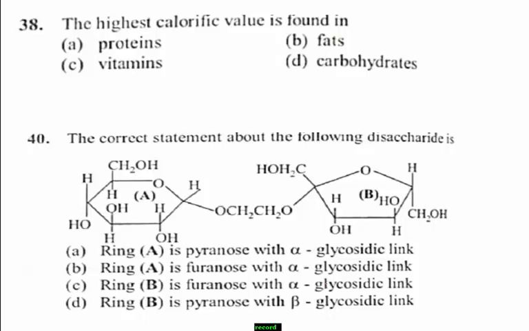Ethanol and fats have the highest calorific value per gram, about 29 and 37 kilojoules per gram. Remember, if you know this theoretical concept, the direct answer for this question is option B, fats. Highest calorific value is found in fats.